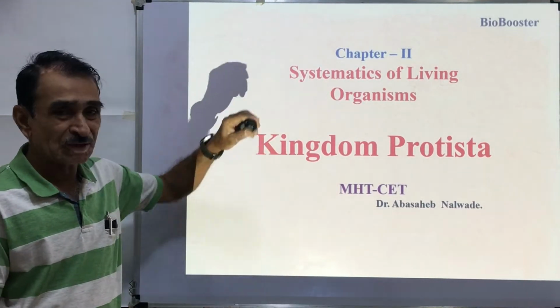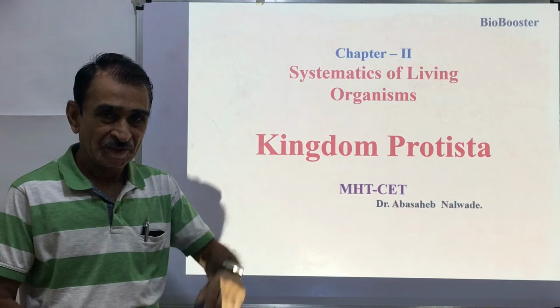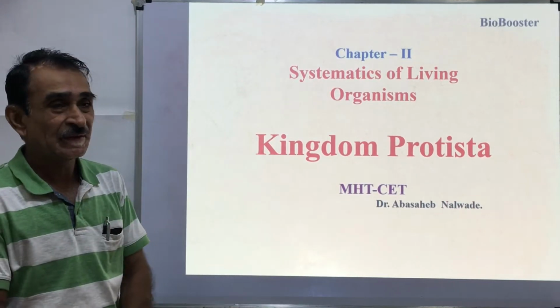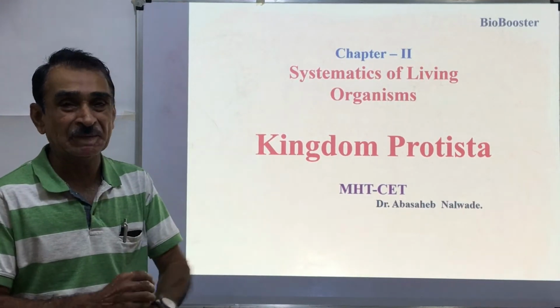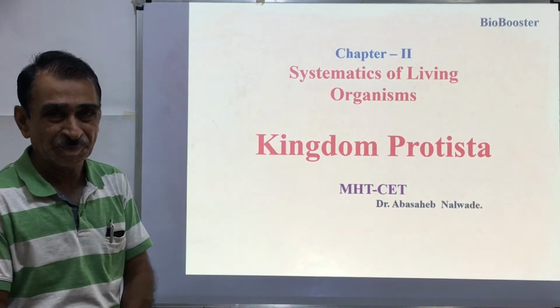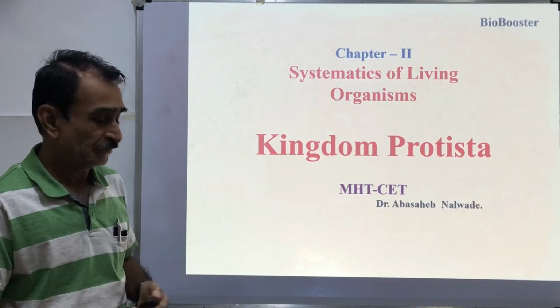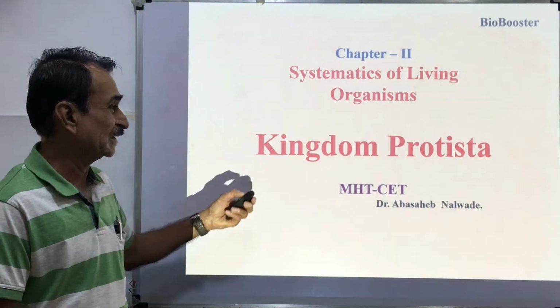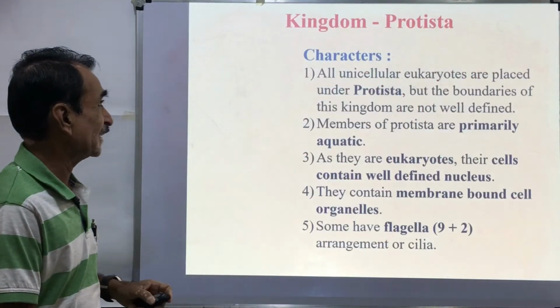In the previous videos, we have started with the systematics of living organisms. In these systematics of living organisms, we are dealing with the different 5 kingdoms. The first kingdom which we have seen in the previous video is kingdom Monera. Now we are going to proceed towards the kingdom Protista.